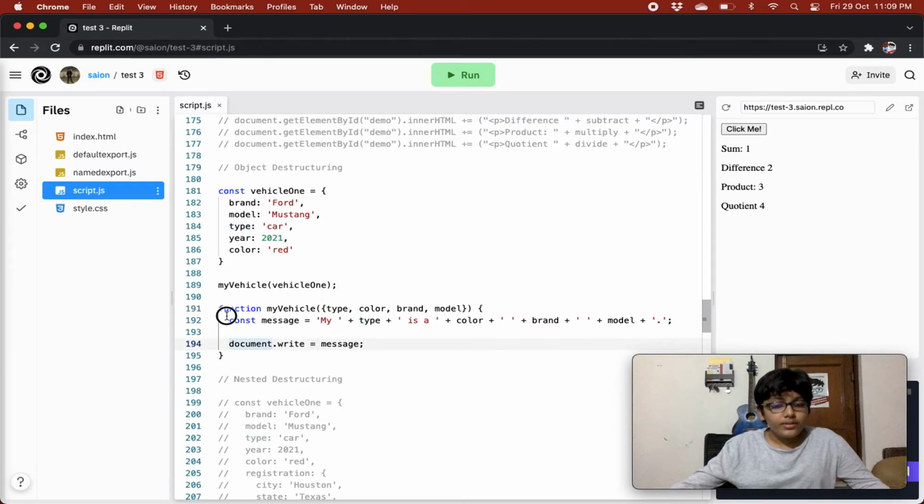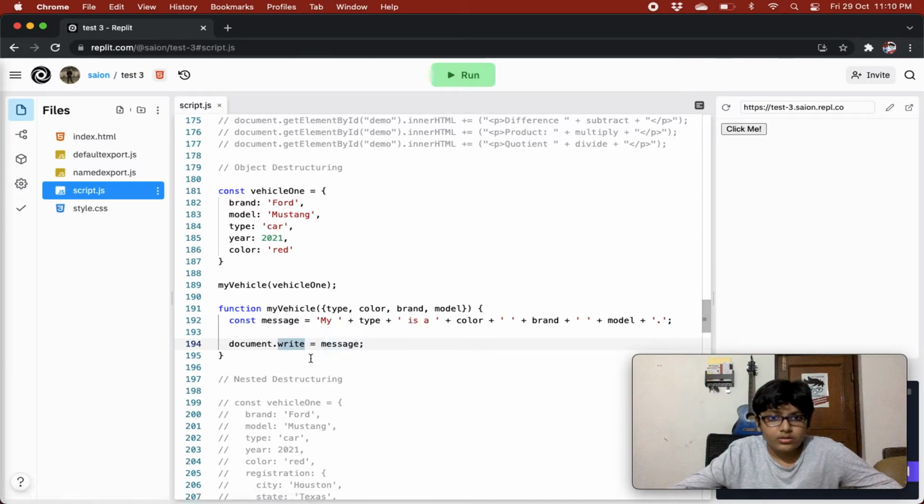So over here we have a message that is "My" plus type. The type's value is car, a color red plus a space, brand, that is Ford. So my car is a red Ford plus model Ford Mustang. And then it will be a full stop, and then what we are doing is just document.write message.